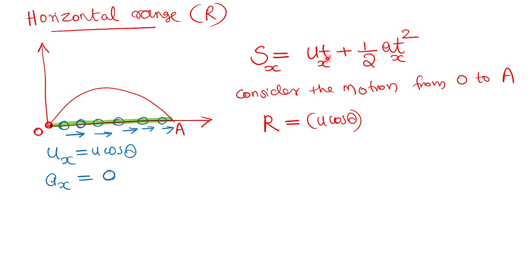And T is the time taken for the horizontal shadow to move from O to A. The horizontal shadow starts from O and finally ends at A. How much time does the shadow take? The time of flight, because the body takes capital letter T time to travel from O to A. The same time is required for the shadow to travel from O to A.